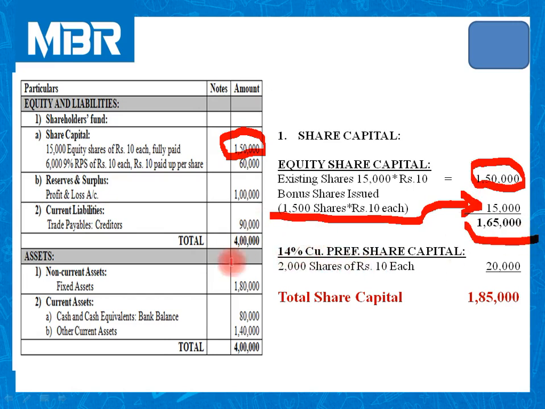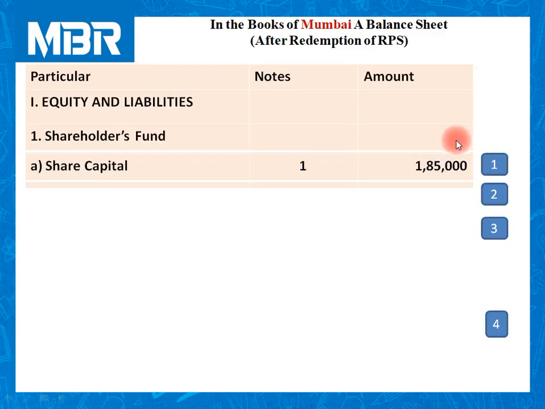Preference share capital is also issued by the company, and you can check in the additional information: 2,000 preference shares of rupees 10 each issued by the company. So 2,000 multiplied by 10 is equal to 20,000. 1,65,000 for equity and 20,000 rupees for preference. So the total amount comes to 1,85,000 that we have inserted as share capital in the vertical balance sheet.